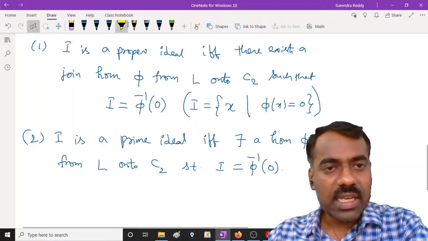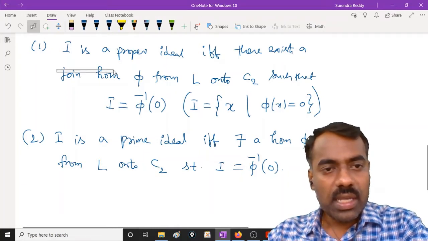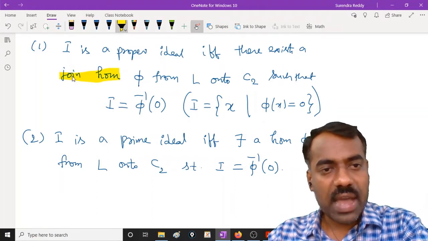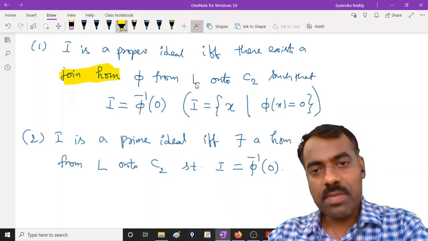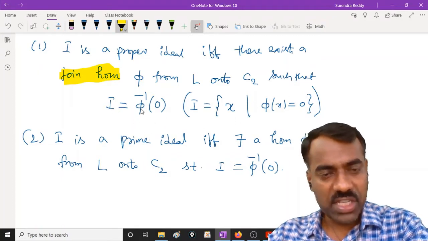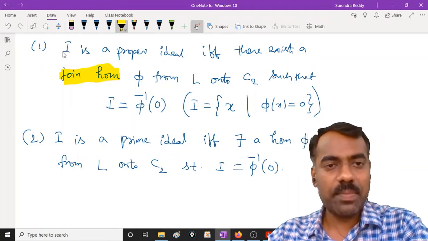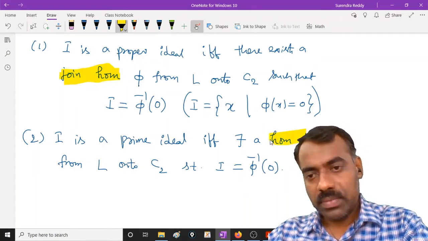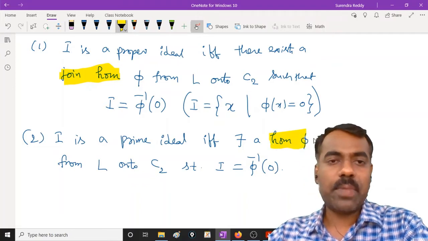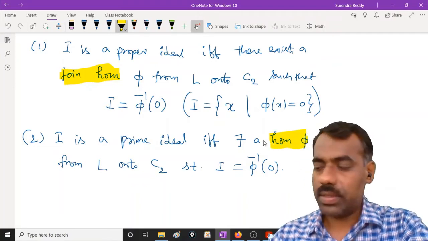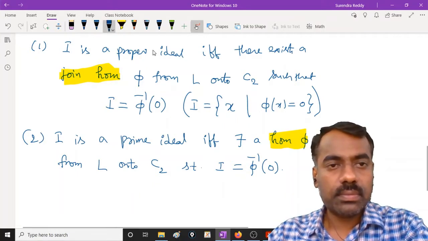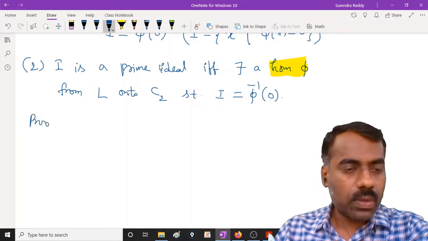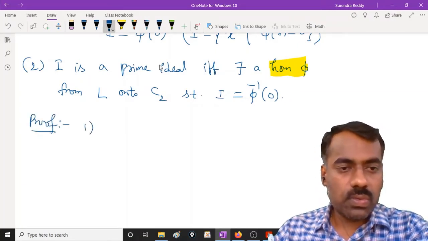Is the statement clear first of all? If we can have a join homomorphism from L onto this C2 such that I is phi inverse of 0, then we call it a proper ideal. And if we have a homomorphism, then that ideal becomes a prime ideal. Is this clear? Okay, so let's prove that. Proofs are not so difficult. We prove slowly, one by one.